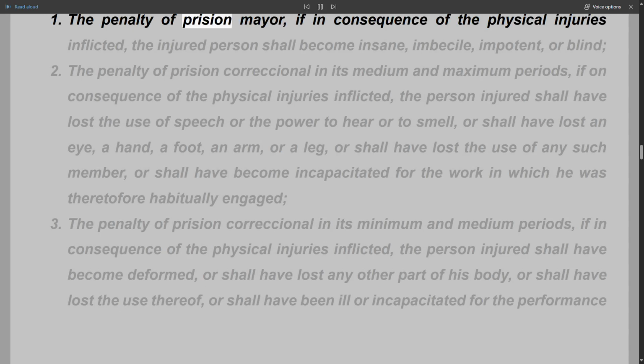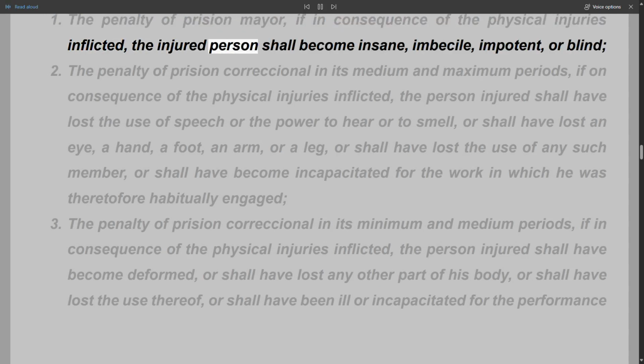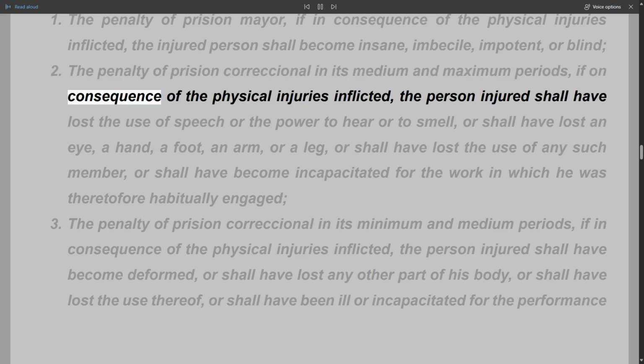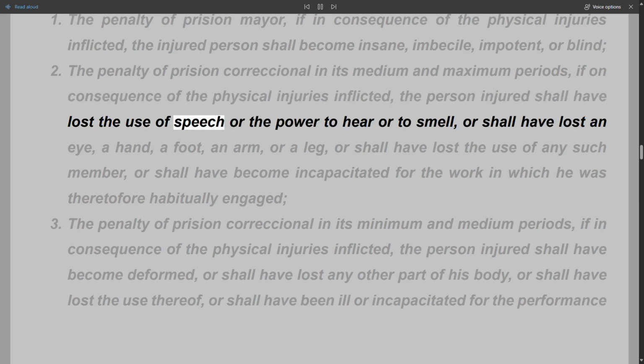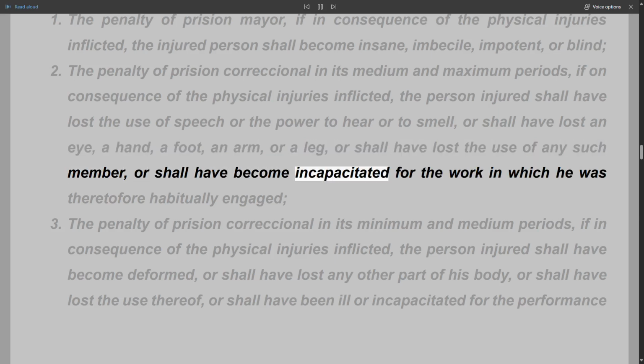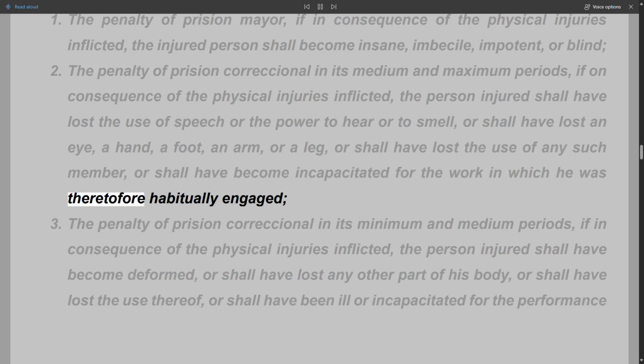The penalty of prision mayor, if in consequence of the physical injuries inflicted, the injured person shall become insane, imbecile, impotent, or blind. 2. The penalty of prision correccional in its medium and maximum periods, if in consequence of the physical injuries inflicted, the person injured shall have lost the use of speech or the power to hear or to smell, or shall have lost an eye, a hand, a foot, an arm, or a leg, or shall have lost the use of any such member, or shall have become incapacitated for the work in which he was theretofore habitually engaged.